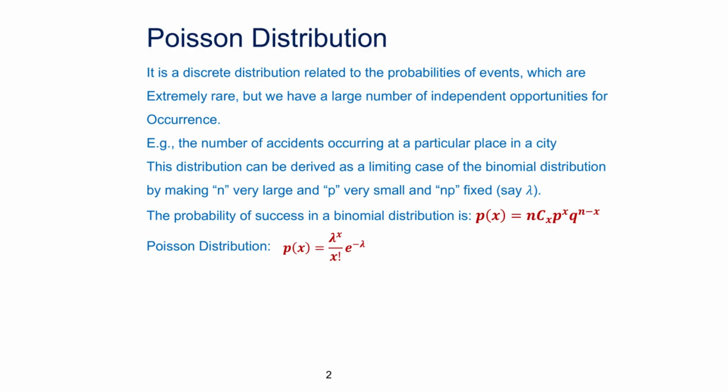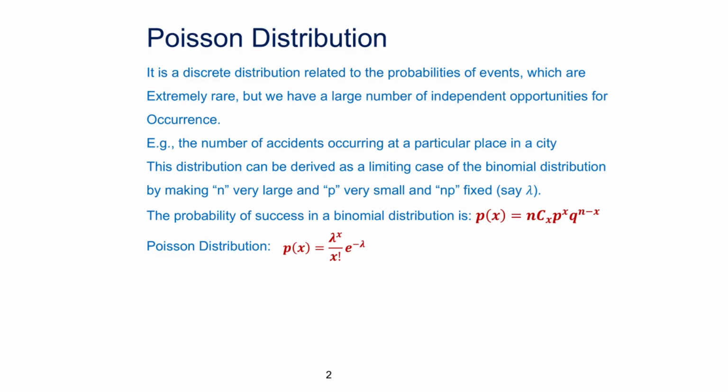The Poisson distribution. It is a discrete distribution related to probabilities of events which are extremely rare, but we have a large number of independent opportunities for their occurrence. For example, the number of accidents occurring at a particular place in a city. This distribution can be derived as a limiting case of the binomial distribution by making n very large and p very small, and np as fixed, say, lambda.